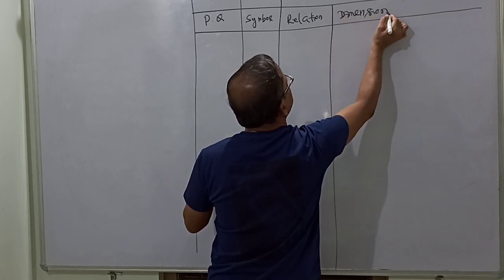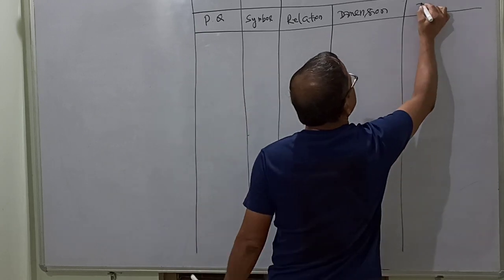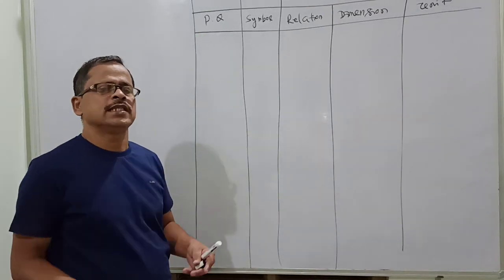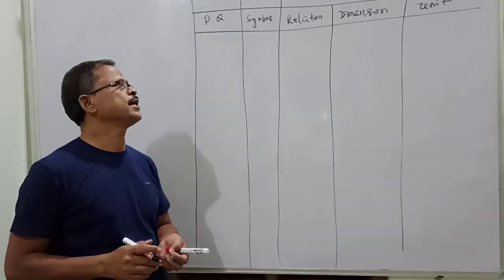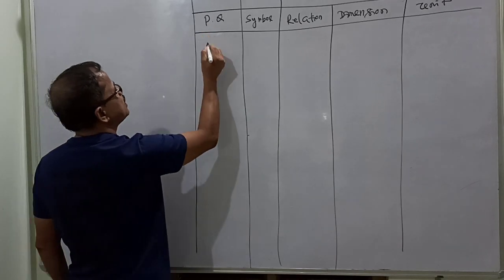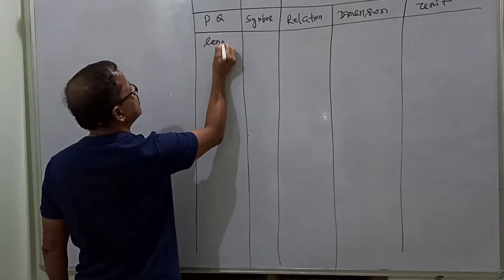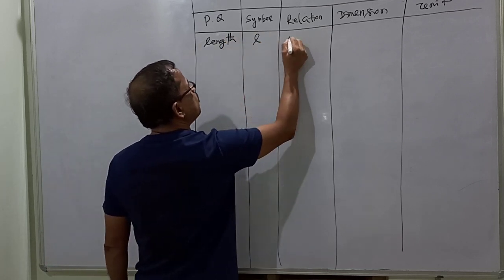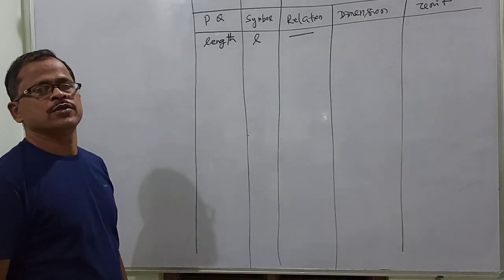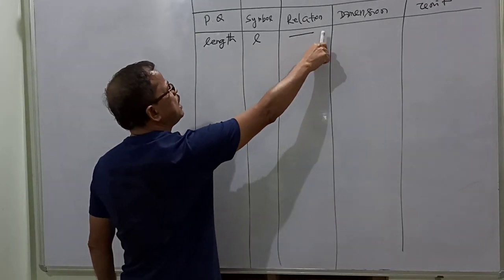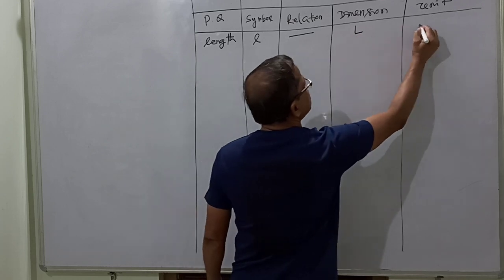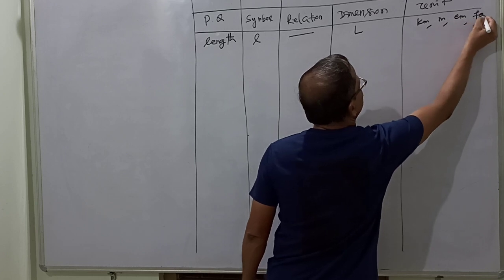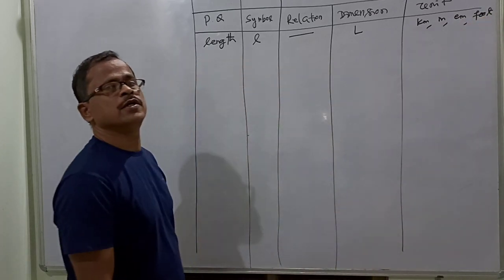You write the dimension. After dimension, you write unit. What the unit is and the types of unit, we will discuss in a different class. Now let us start with physical quantity. Let the physical quantity be length. If the physical quantity is length, then the symbol is L. It is fundamental, so it has no relation to anything else. Dimension L, unit kilometer, meter, centimeter, foot. All these are the units of length.